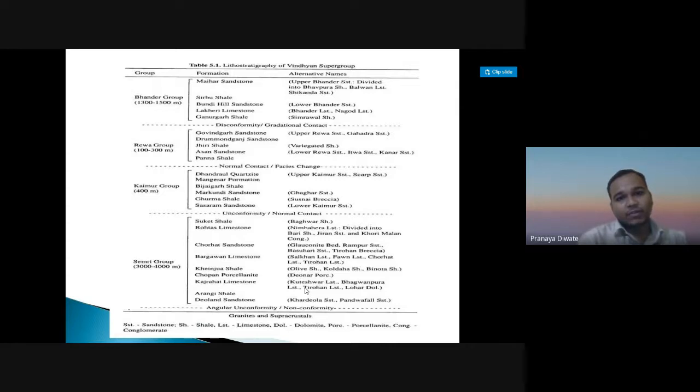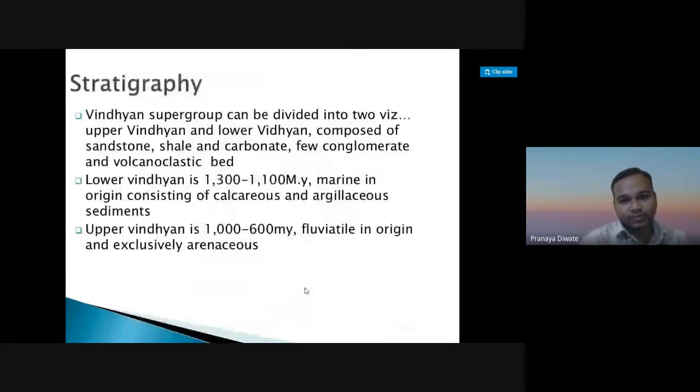Then in the Bhander group, you have Ganurgarh shale, Lakheri limestone, Bundi Hill sandstone, Sirbu shale, and Maihar sandstone. These are the different formations we have in the Vindhyan supergroup.